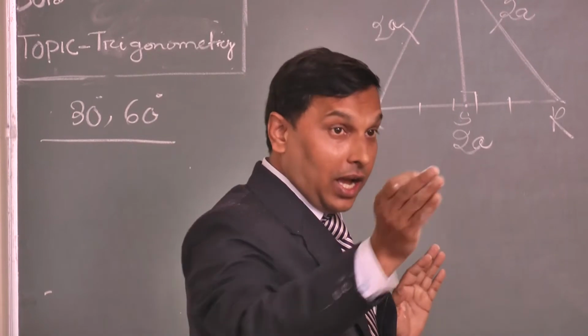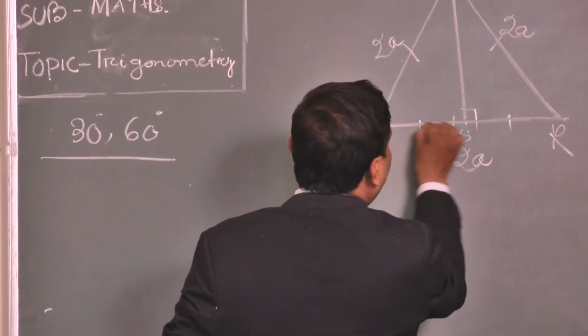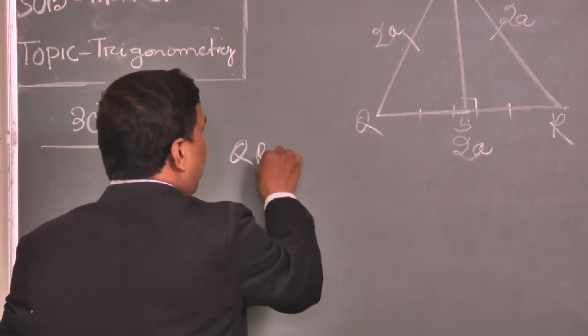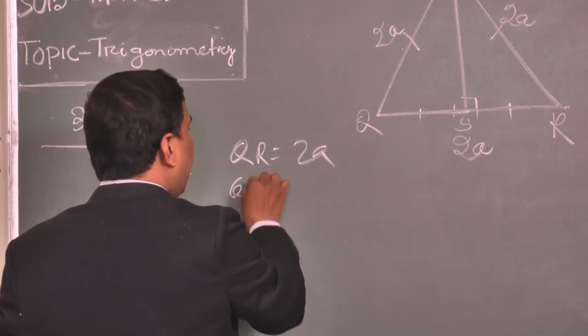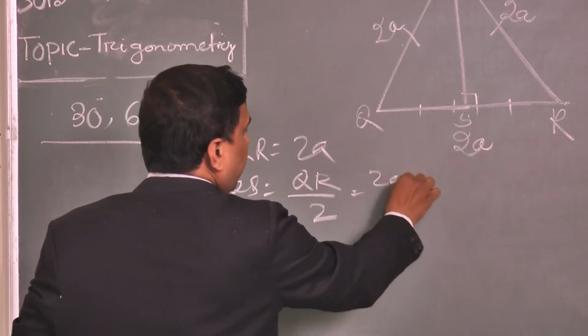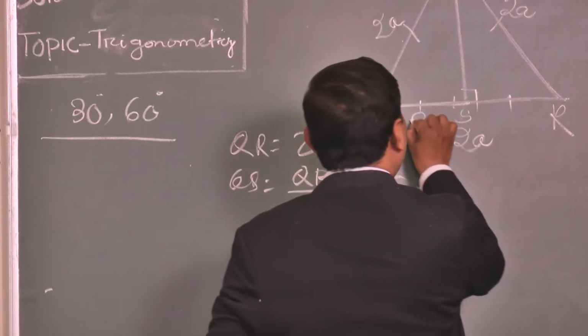Now you can tell me, if UR is 2A, what about QS? It is A, so 2A by 2. QR is equal to 2A, so what about QS? QS is equal to QR by 2. That means 2A by 2, it is A. Fine. So this is A.